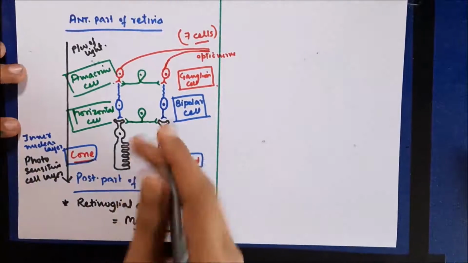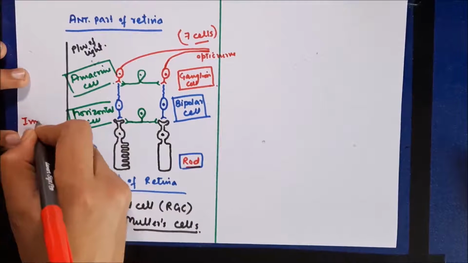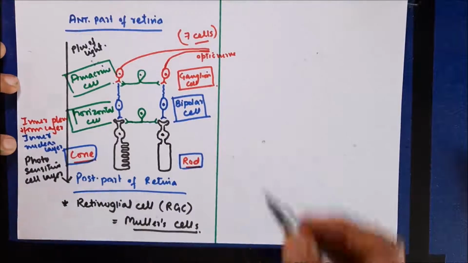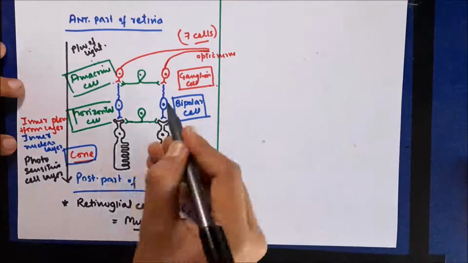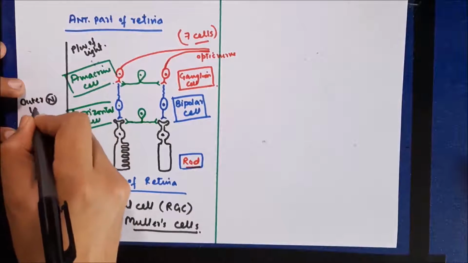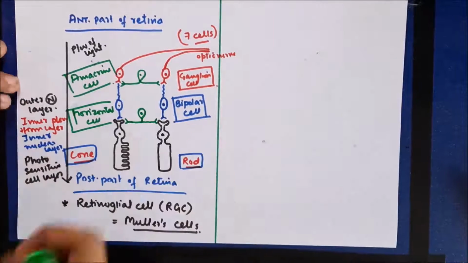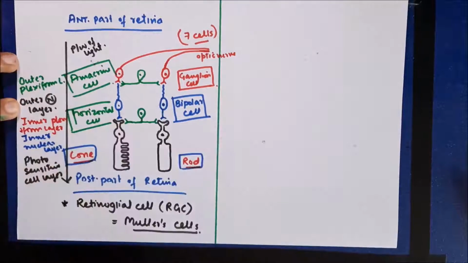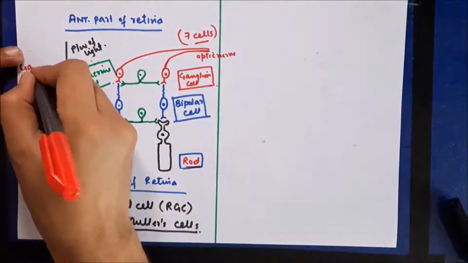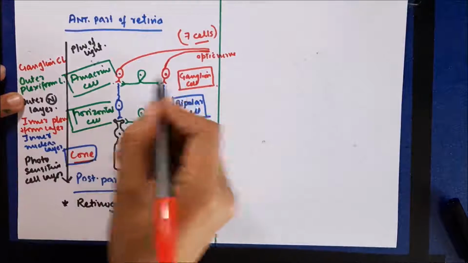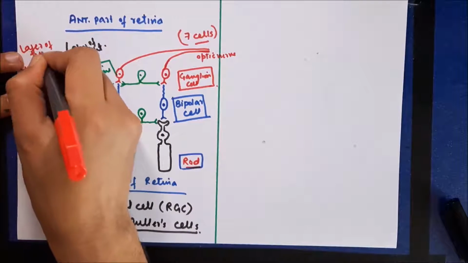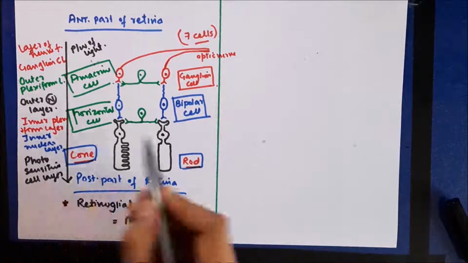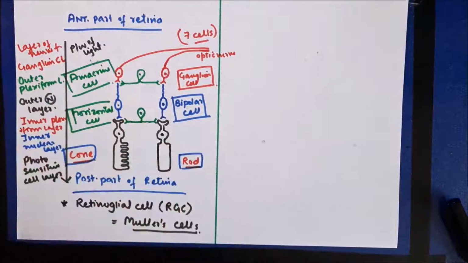Now outer to this is a network of axons, so this is known as the inner plexiform layer. Now outer to this layer is the layer formed by the cell bodies of bipolar cells. This is known as the outer nuclear layer. And outer to this is another network of axons, so it's called the outer plexiform layer. And above this is the layer formed by cell bodies of ganglion cells, known as the ganglionic cell layer. And then is the outermost layer, which is formed by nerve fibers, so it's known as the layer of nerve fibers. So these are various layers which are present in the retina from inner to the outer side.